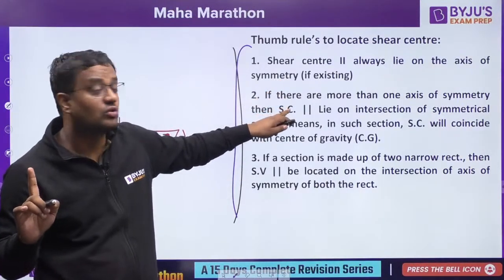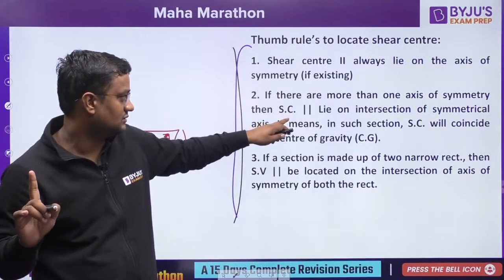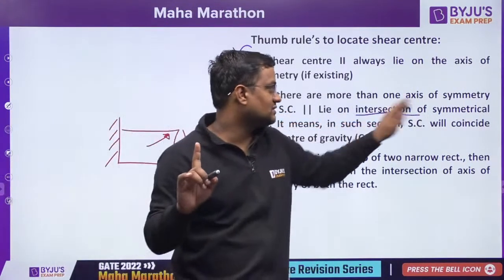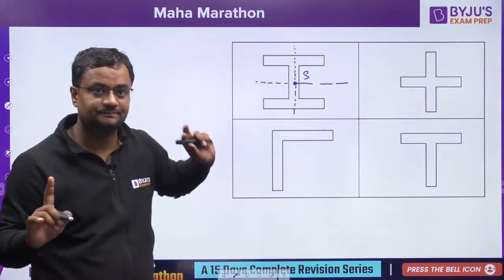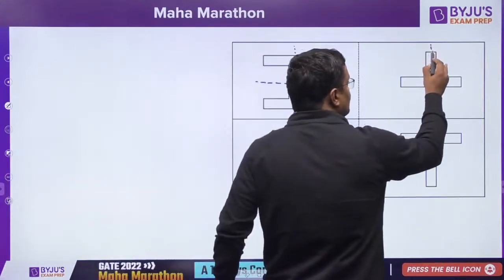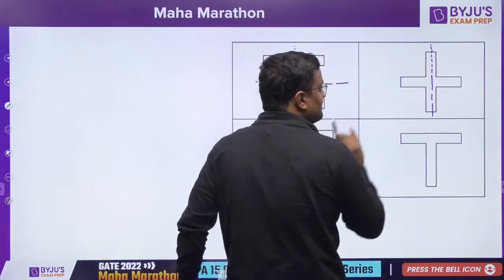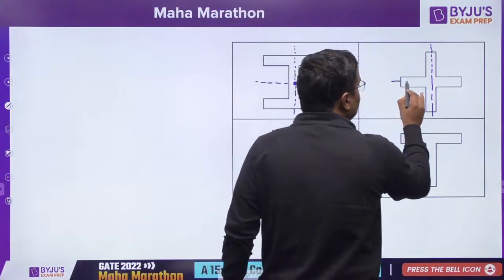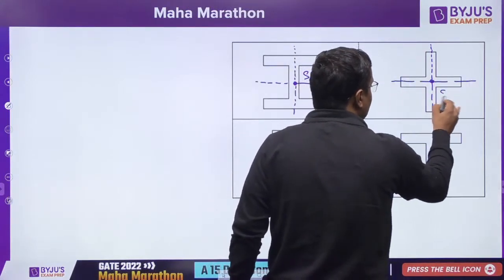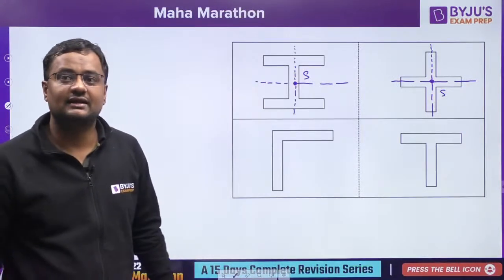Second point was, if there is more than one axis of symmetry, it will lie on the junction, on the intersection of the symmetrical axes. So the intersection is like this. Similarly, this is a symmetrical axis and this is also a symmetrical axis, so shear center will be lying here.